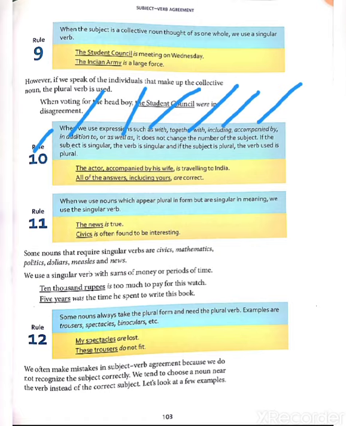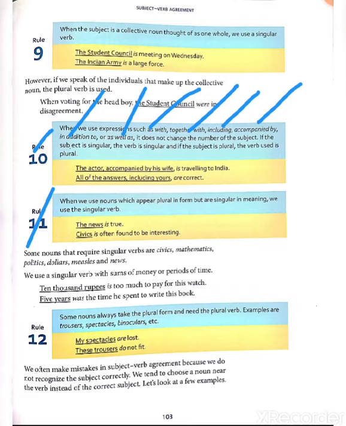If the subject is plural, then we use a plural verb, and if the subject is singular, then we use a singular verb. Okay, clear?